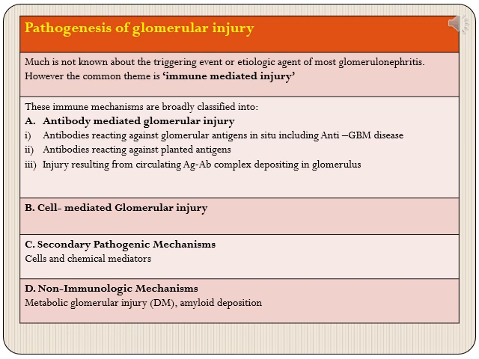Various mechanisms of this immune mediated injury have been identified. These are broadly divided into antibody mediated glomerular injury, then cell mediated glomerular injury, then secondary pathogenic mechanisms like cells and chemical mediators, and finally there can be non-immunologic mechanisms.